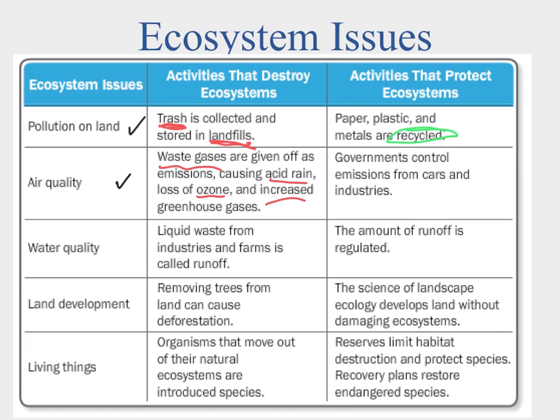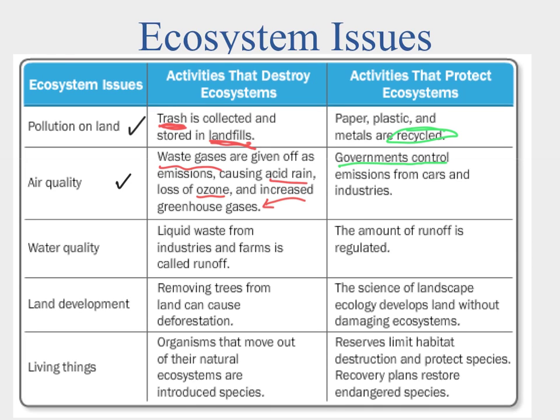It can also increase the amount of greenhouse gases, and that's one we're seeing an awful lot of. So how do we deal with this? Well, governments have to agree to control the emissions from cars and industries. If we stop putting the gases out there, then we can recognize the fact that we are changing the atmosphere. And if we recognize that fact, then we can start limiting that change.